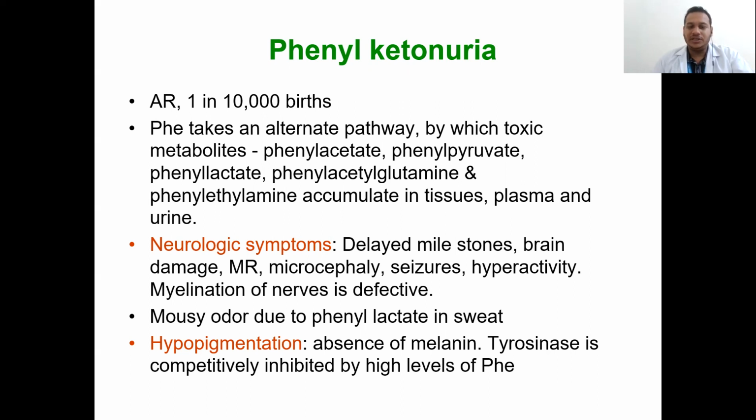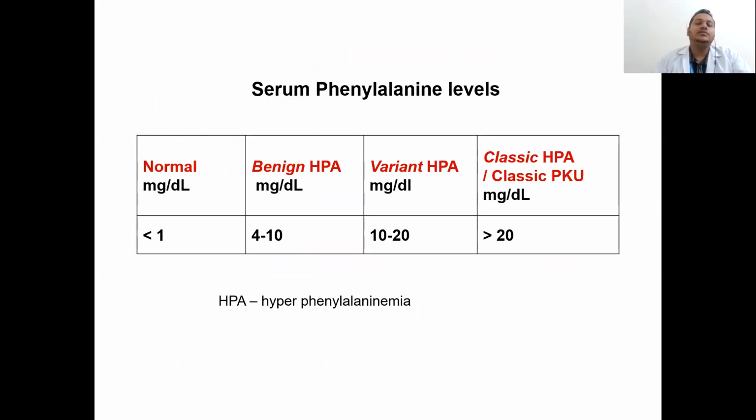Tyrosinase is competitively inhibited by a high level of phenylalanine. Next is serum phenylalanine levels, where the normal level is less than 1 and benign is 4 to 10. Variant will be 10 to 20, whereas classic phenylketonuria will be more than 20, and in hyperphenylalaninemia there will be more than 20.